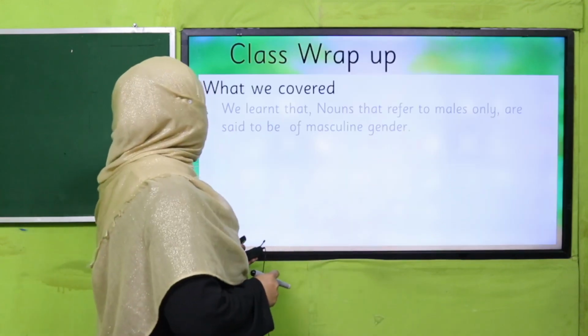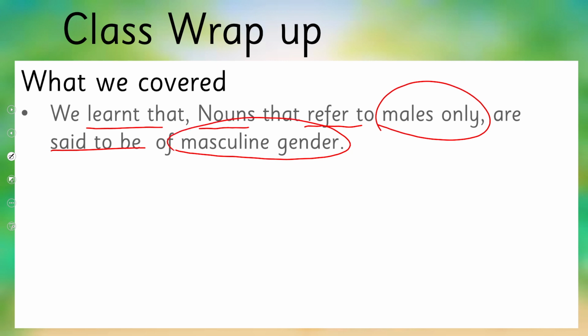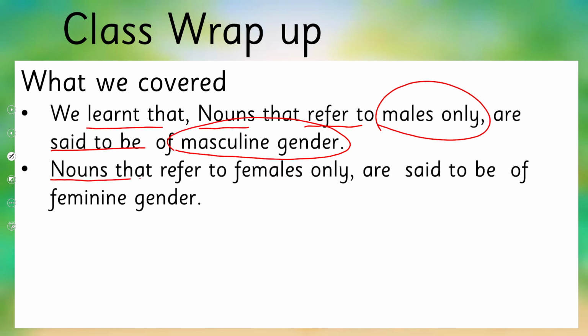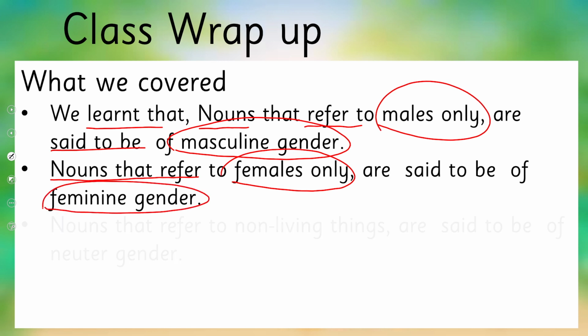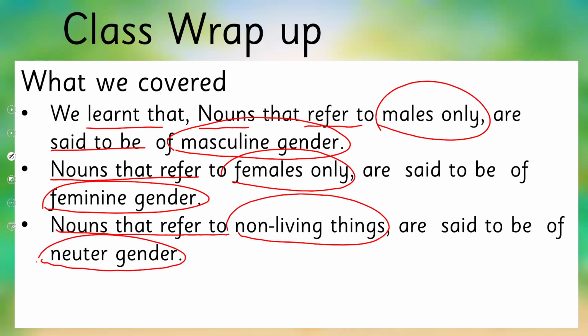So what have we learned today? We learned that nouns that refer to males only are said to be masculine gender. Nouns that refer to females only are said to be feminine gender. And nouns that refer to non-living things are said to be of neuter gender.